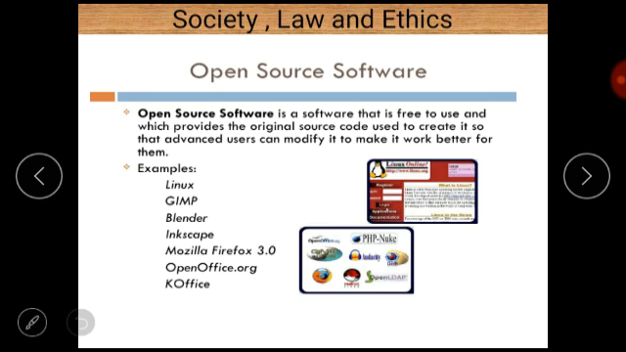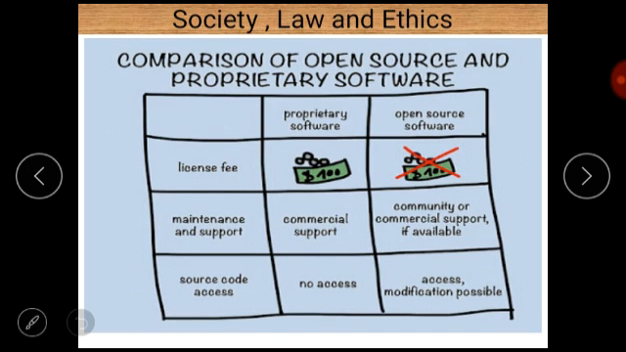In the exam, it may be asked that different types of software are given, and you have to categorize them into open source software and proprietary software. So you should learn different examples of open source software and proprietary software. Next is the comparison between open source and proprietary software. There are basically three types of comparison: in terms of license fee, in terms of maintenance support, and in terms of software code access.